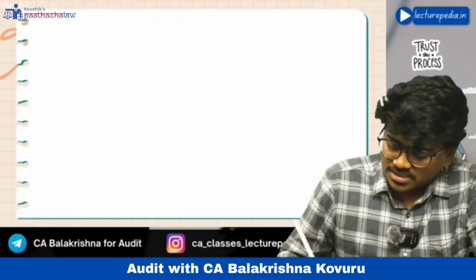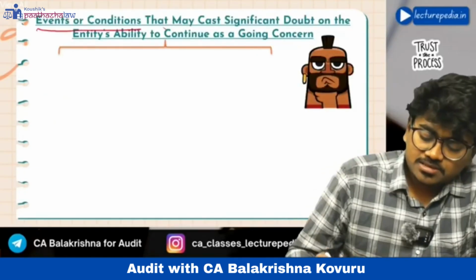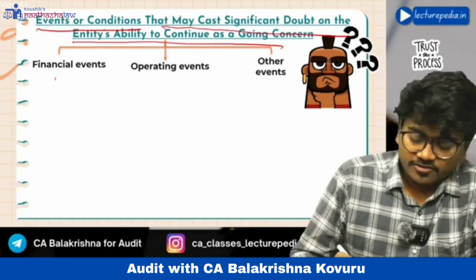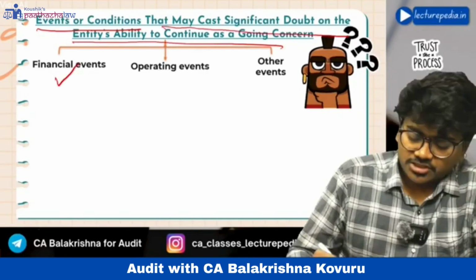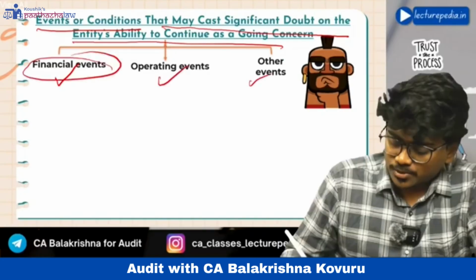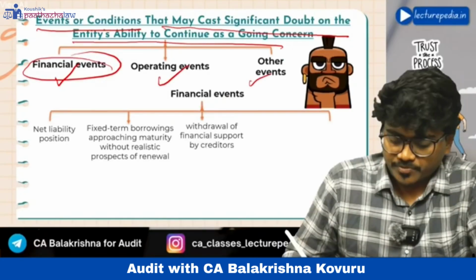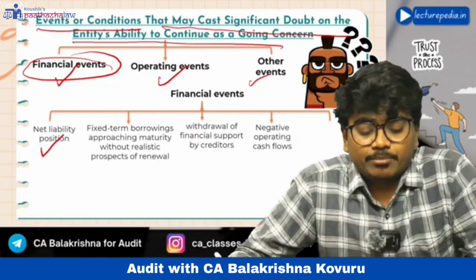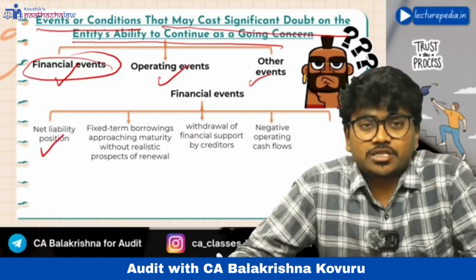Events or conditions that may cast significant doubt on the entity's ability to continue as a going concern can be bifurcated into three. Firstly, financial events, operating events, and other events. Now coming to the financial events, some examples. If you see, net liability position, the liabilities of the entity are more than the assets, then this will create a material uncertainty of the entity's ability to continue as a going concern.